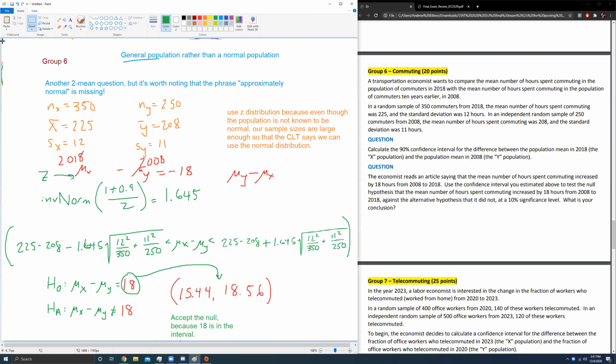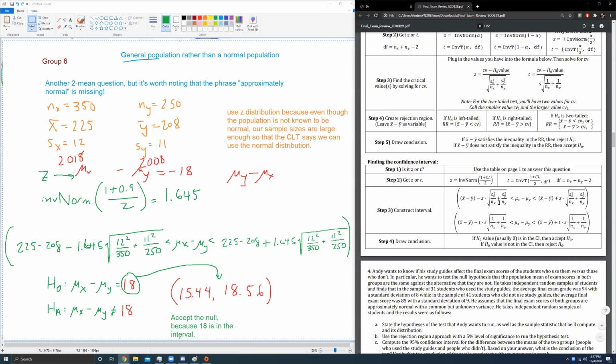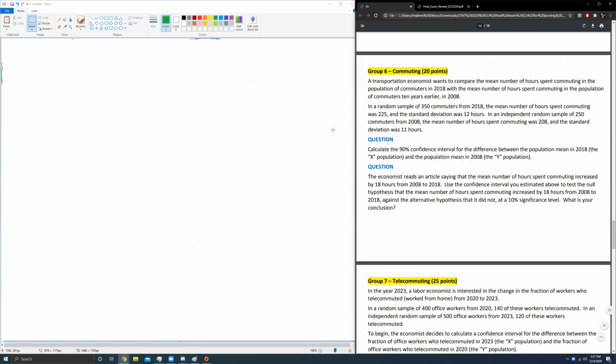Cool. Yes. Slightly different question. It's a slightly different question just because we're using the central limit theorem, and because of that, it uses a slightly different formula for the confidence interval than when we did group 5. Okay. All right. Question 7.